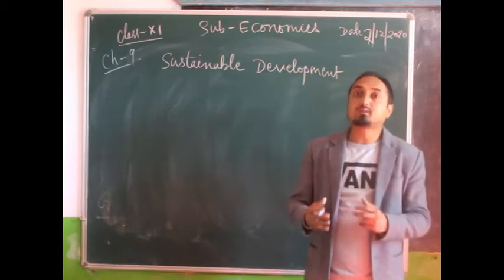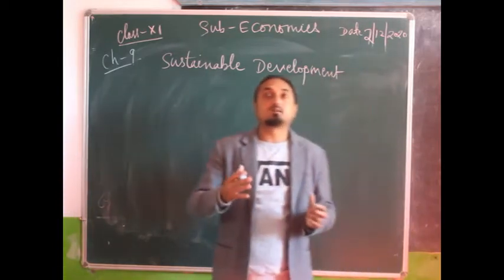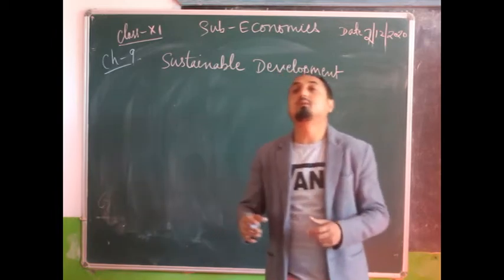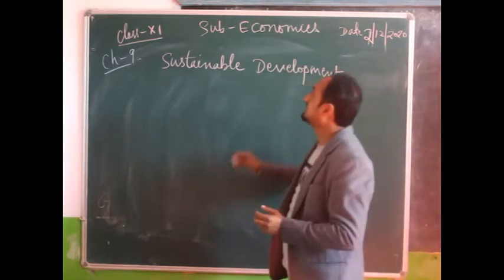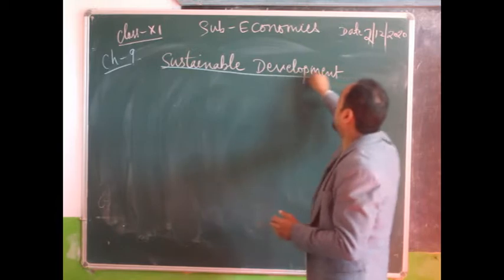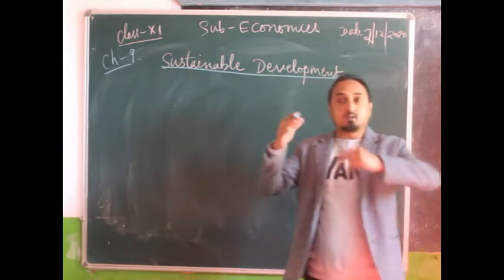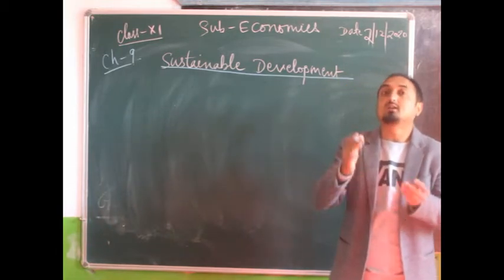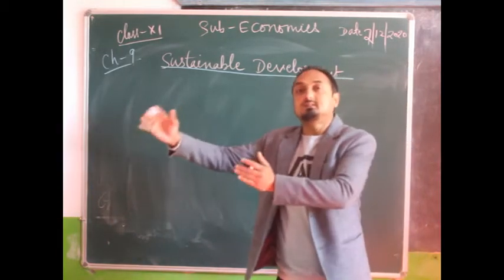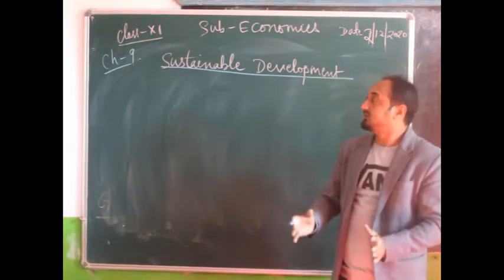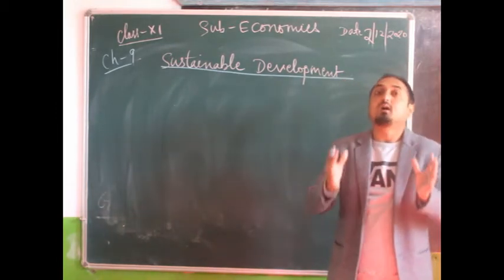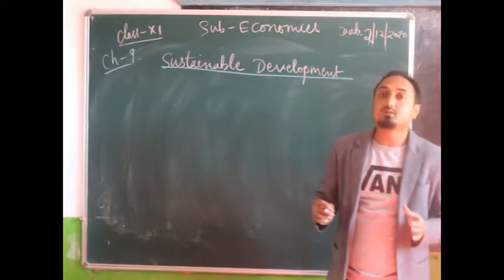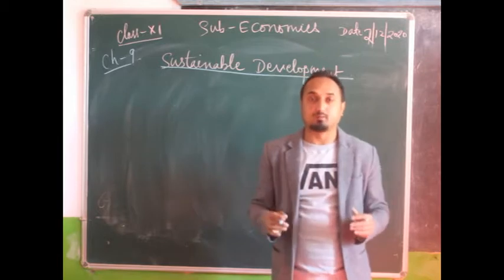So after that again some policies changed, and a new concept of development has arisen, and that concept is sustainable development. So we can see that phase wise the definition of economic development is continuously changing. Now we can see that economic development at present, what we call sustainable development. Now here you have to understand what is sustainable development.